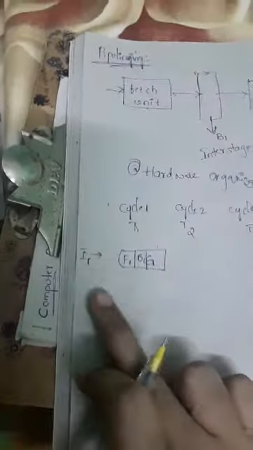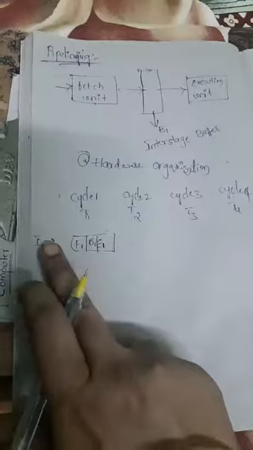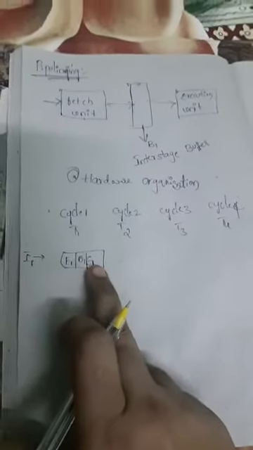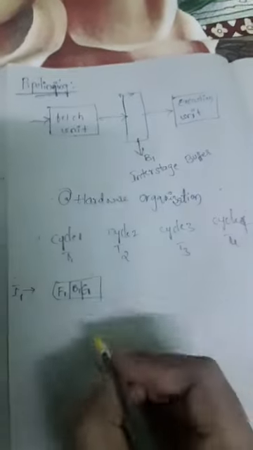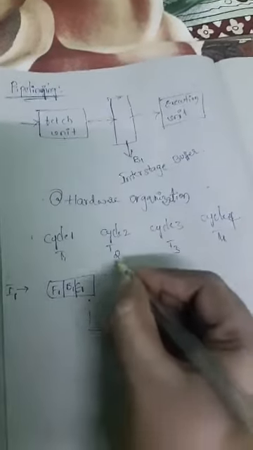So instruction 1 will first be fetched, then executed. During this execution of I1, what happens? During the execution, the next instruction will be fetched, that is, in the T2 period.